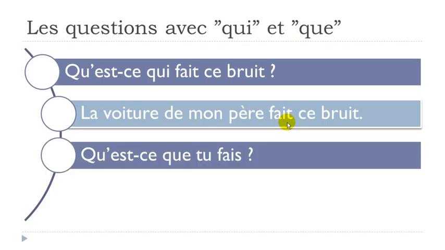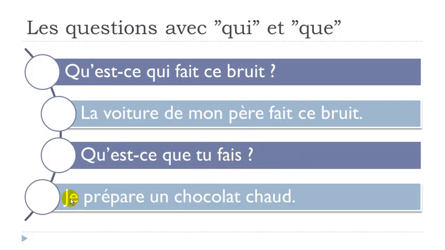Okay, second question, qu'est-ce que tu fais? So if you remember carefully, it was what are you doing? Qu'est-ce que tu fais? And the answer, je prépare un chocolat chaud. Okay, so I wanted to put another verb in the answer just to show you that you don't really need to answer with the same verb, you know. Qu'est-ce que tu fais? What are you doing? Je prépare, so I prepare. Je prépare, and then this is the object of the verb. So the object, just let me repeat, the grammatical object of the verb. So je prépare un chocolat chaud.